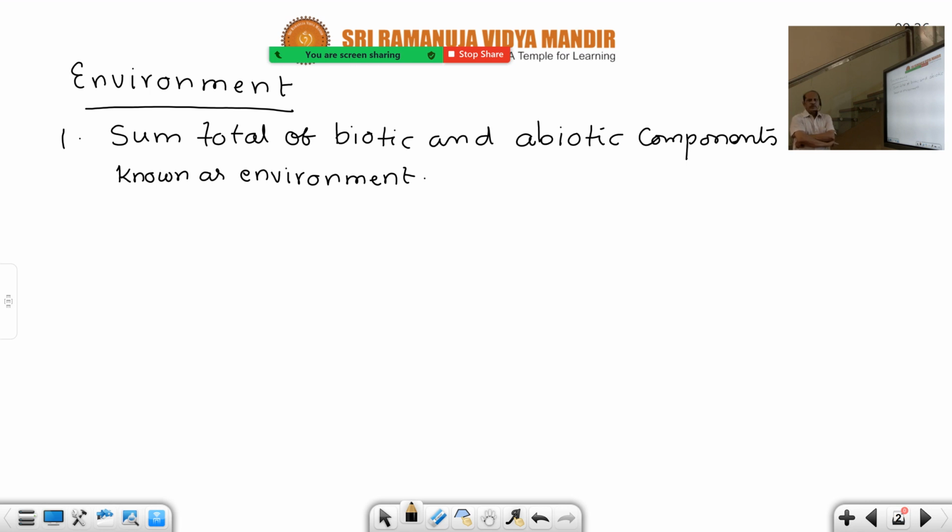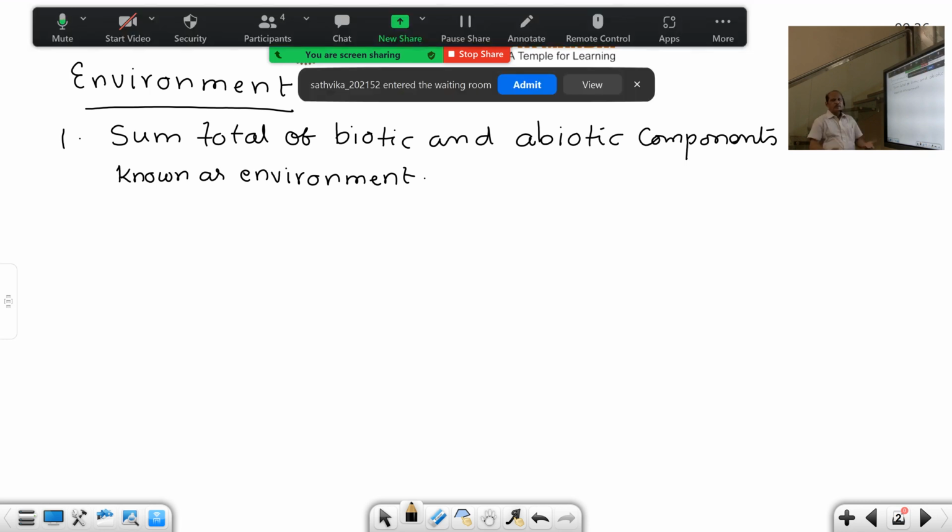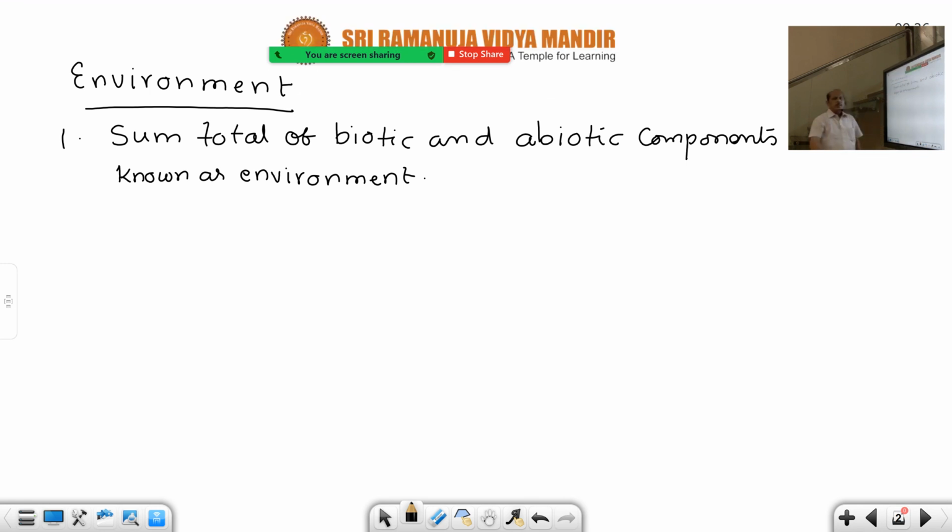So it has a very good influence on the organisms. That's why they are affected or satisfied by the environmental conditions. When they are favorable, every organism is happy. But when they are unfavorable, with over rain, earthquakes, natural calamities, at that time we are sufferers. All living organisms are sufferers. Anyhow, this is the definition.